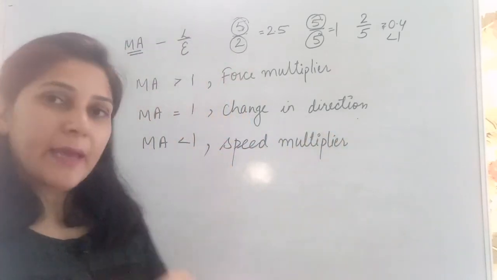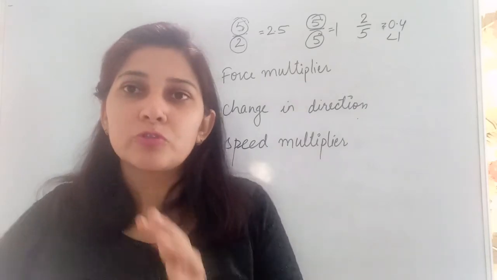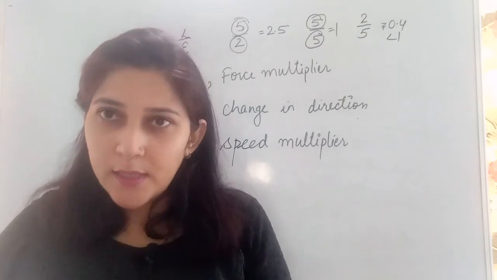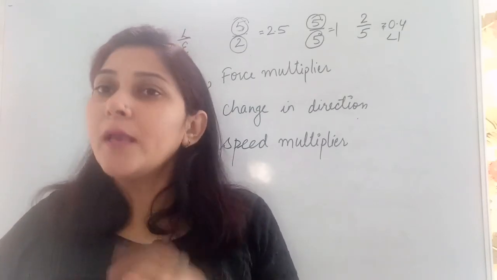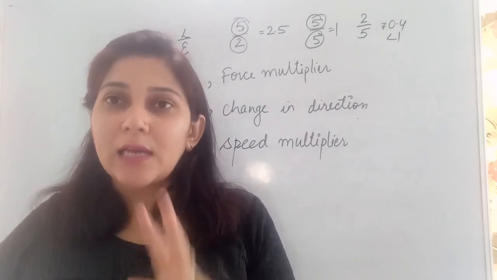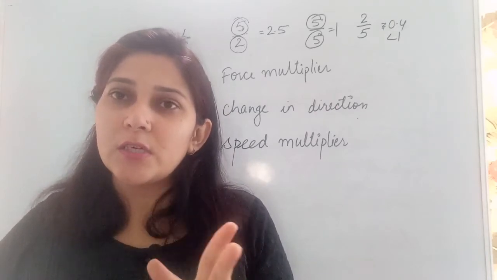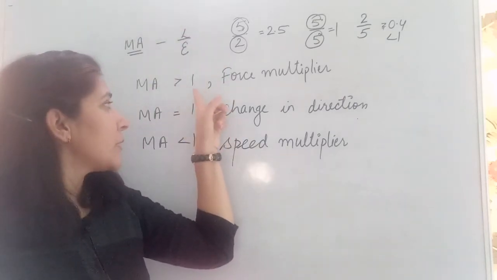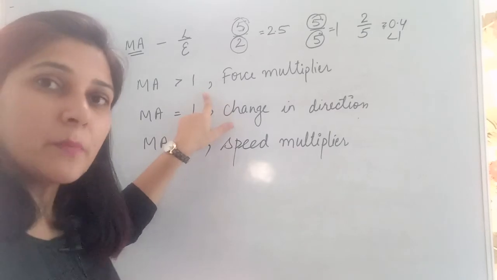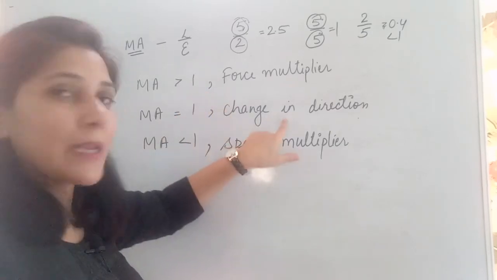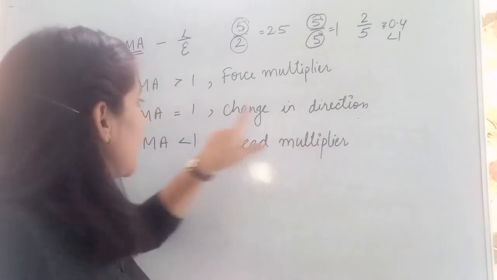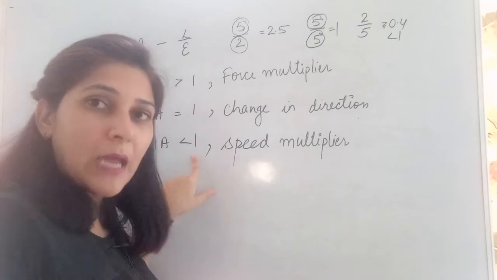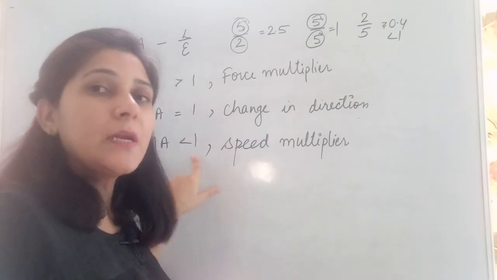So what have we learned? Mechanical advantage is the ratio of load to effort. As it is the ratio of two same quantities, it does not have any SI unit. It is a number only. Depending on the value of mechanical advantage, we can classify a machine as force multiplier, change in direction, or speed multiplier. Machines are known as force multipliers if their mechanical advantage is greater than 1. They are used to change direction only for the application of effort when mechanical advantage is equal to 1. When mechanical advantage is less than 1, that kind of machine is used as a speed multiplier.